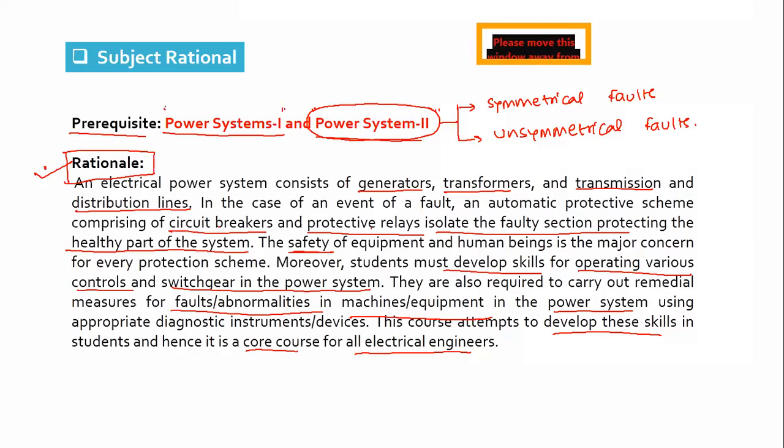Whatever precautions and care you take in designing the machine, in operating the machines, and in controlling the machines and power system, everything, fault can occur, and it is not avoidable. Probably, if you design a very good system, it may take a long time to have a fault in it, after some number of years of operation, but it will be there.